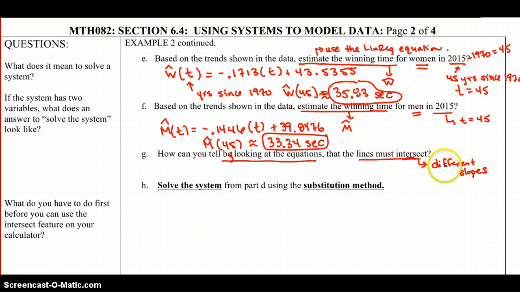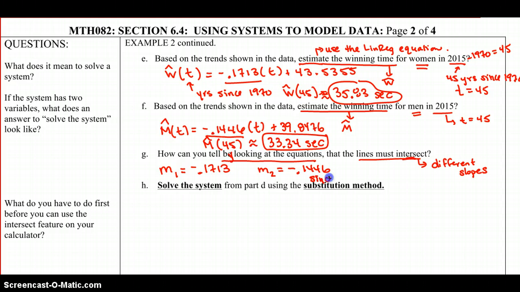But if the slopes are different, the lines must intersect. If we look at our two lines, the slope, M1, was negative 0.1713 in our first equation, the coefficient on t, and the slope in the second equation was negative 0.1446. So we have different slopes, so the lines must intersect.